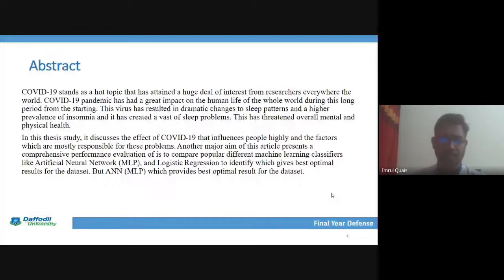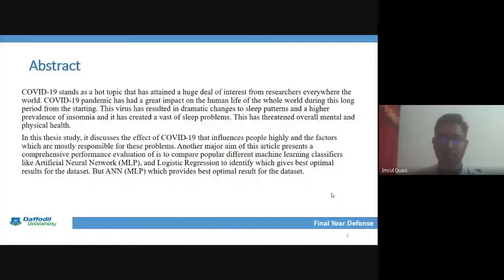So in this study, we look at the influences on the people of Bangladesh, and another major aim of this article is the algorithm which I have used here, artificial neural network and logistic regression. I want to find out which algorithm gives the best result.